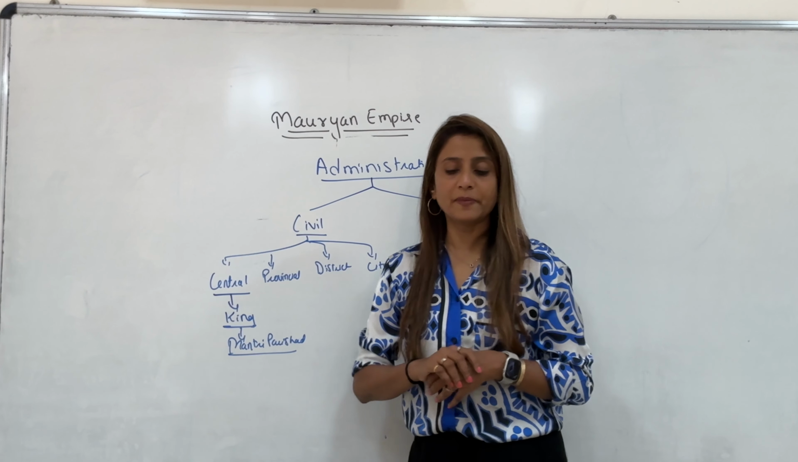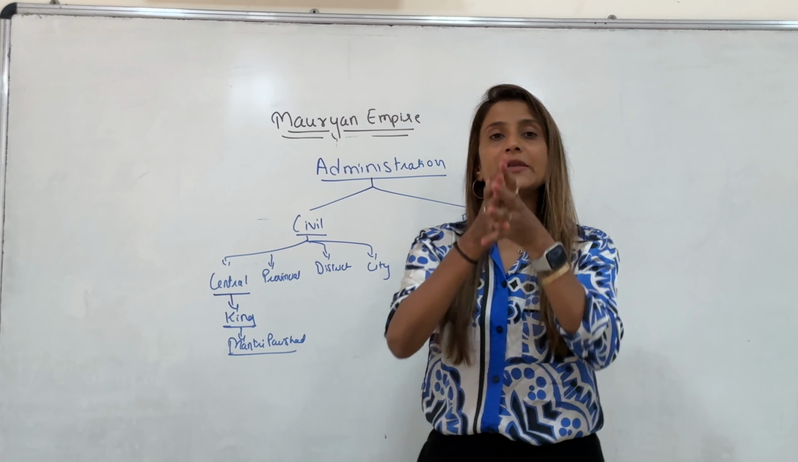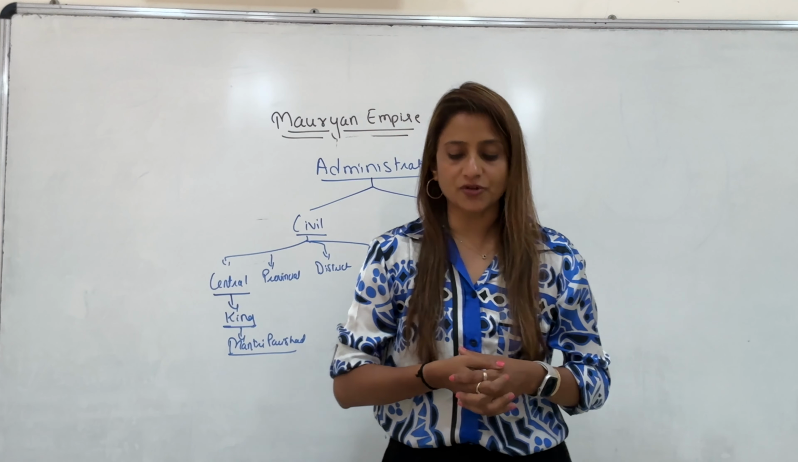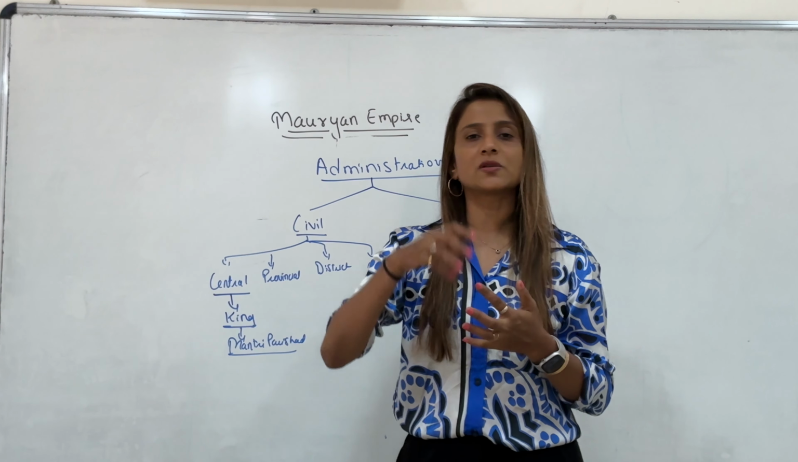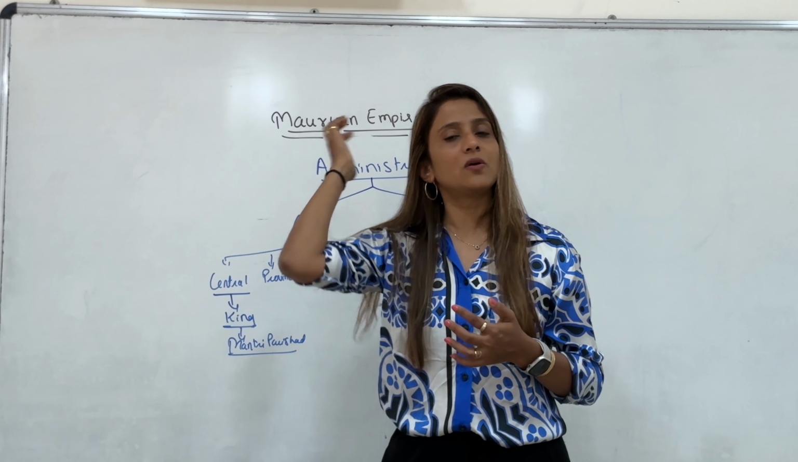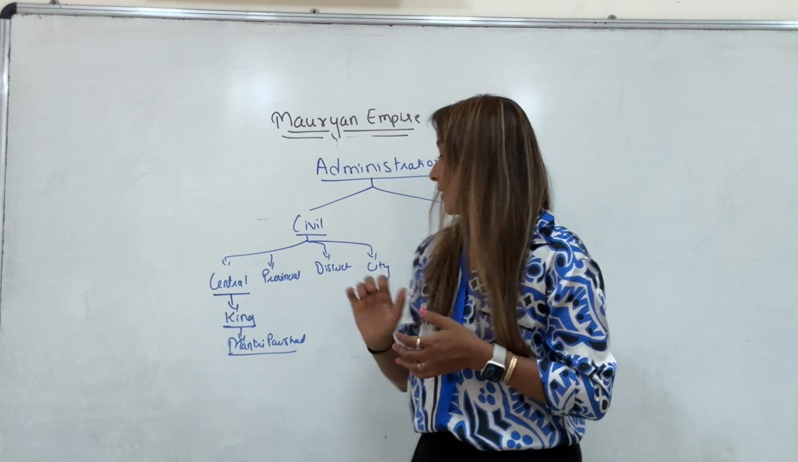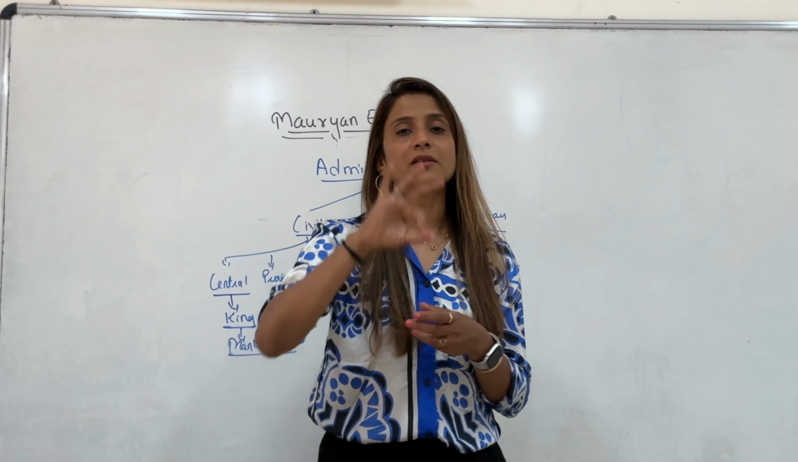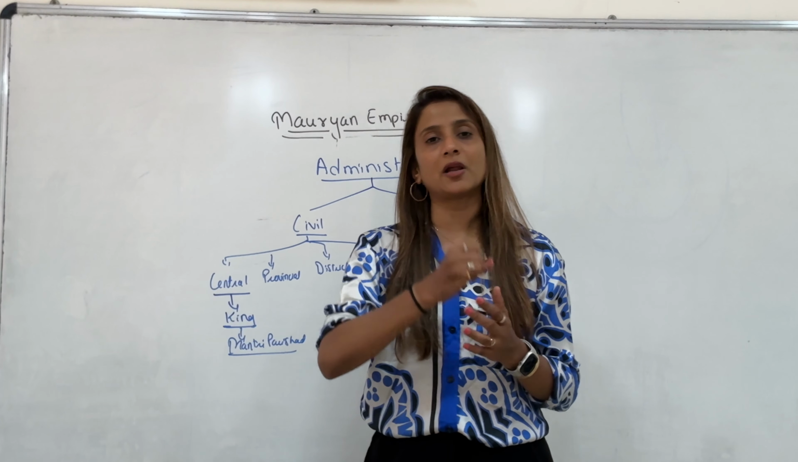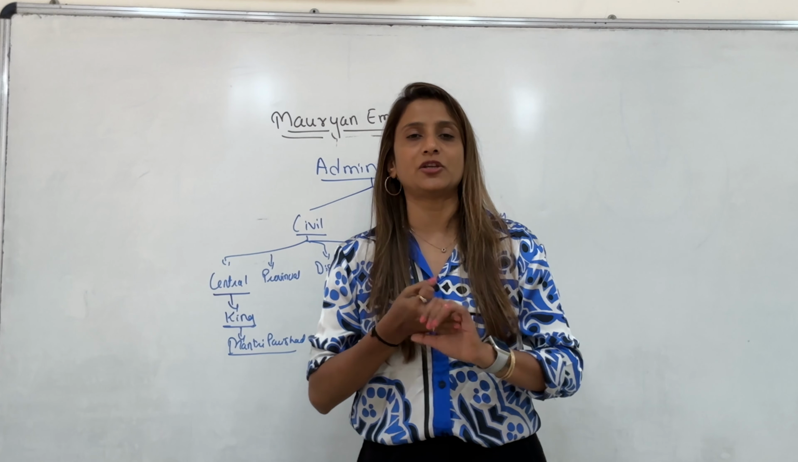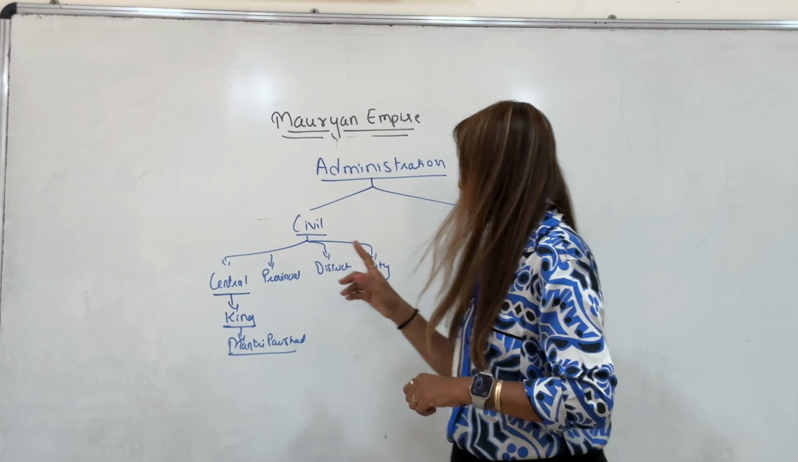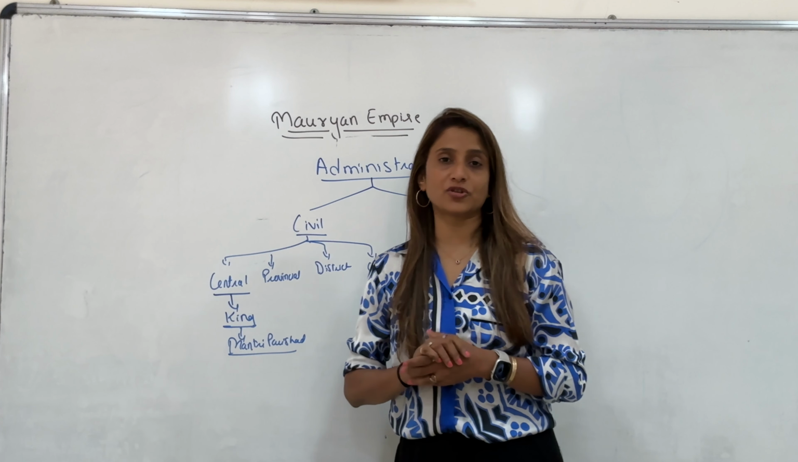Then district administration. The provinces were divided into small districts. Each district was called a Janapada. And the district was taken care of by three people, again the same: Rajuka, Yukta and Pradeshika. What about city administration? At that time, the head of the city was called the Nagar Adhyaksha.